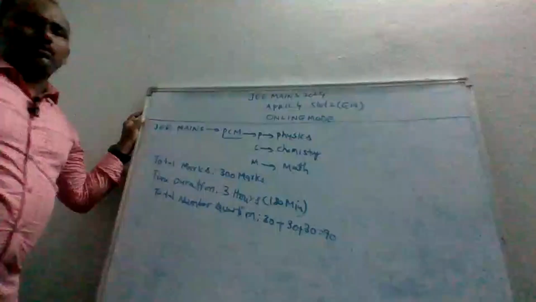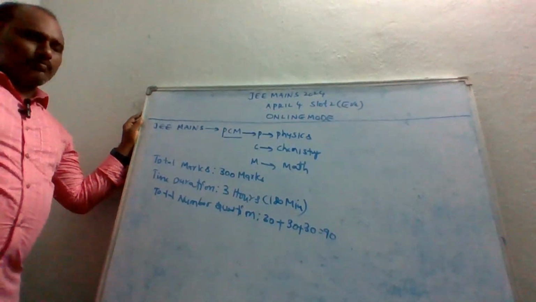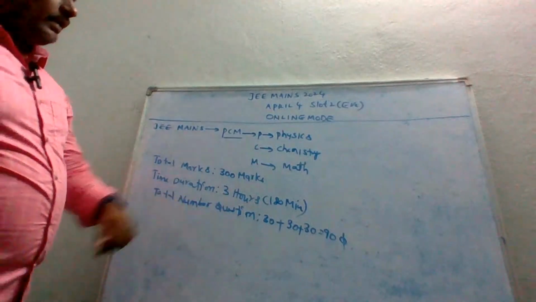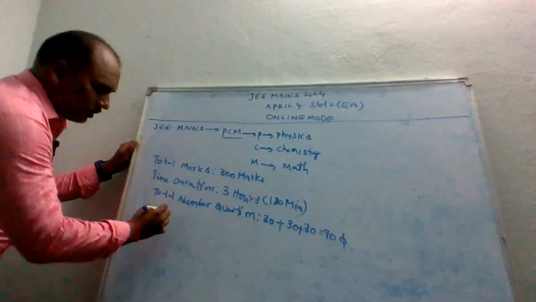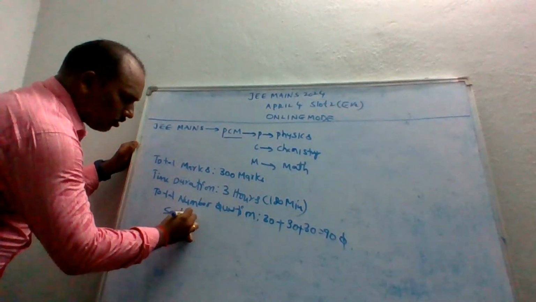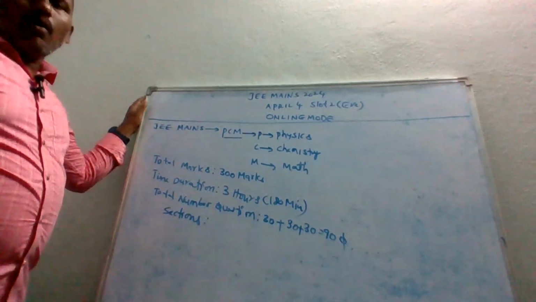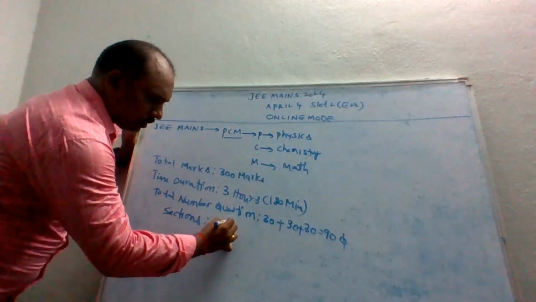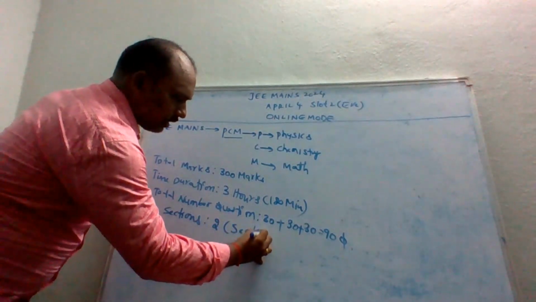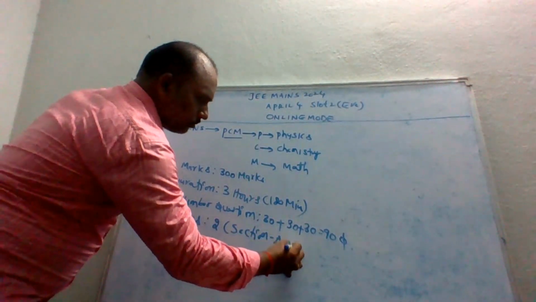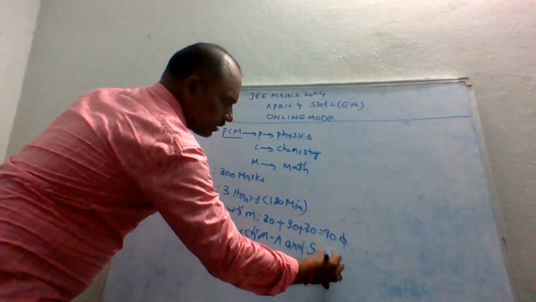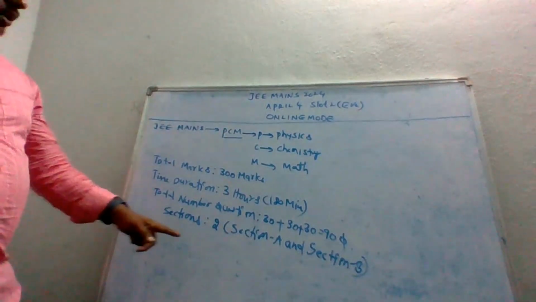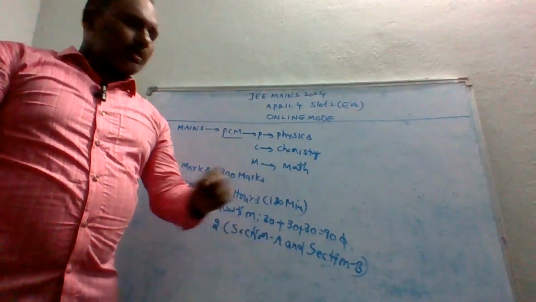Total how many questions? 90 questions in three subjects. How many sections? You have two sections, section A and section B.